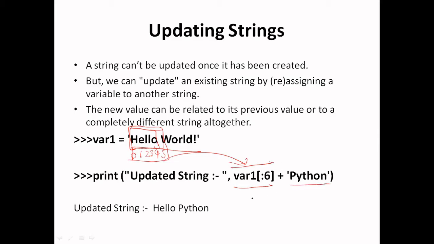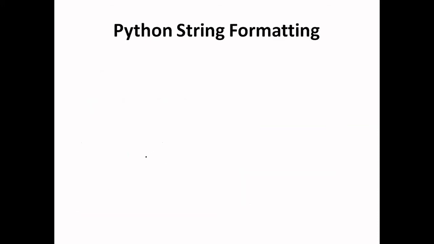So this will slice out this part from this string, and this will be used here with a new string Python. So the old string hello is concatenated with a new string Python. So the answer will be hello Python. If we check the original string, it will remain unchanged. Once it has been defined, it cannot be changed because it is immutable.